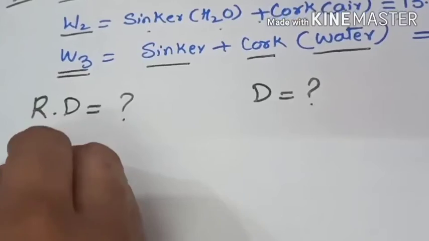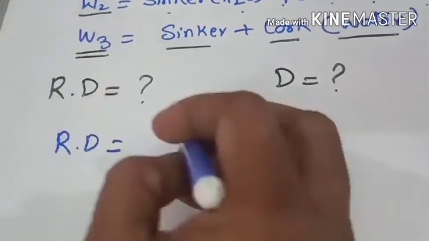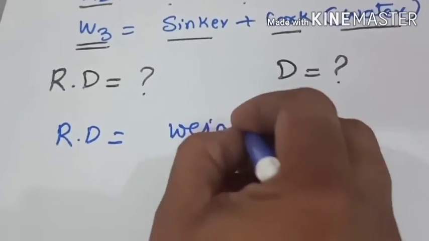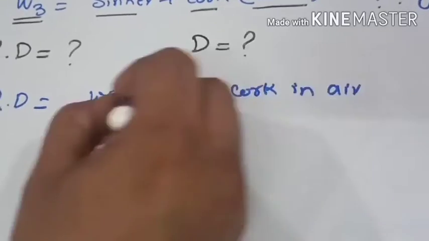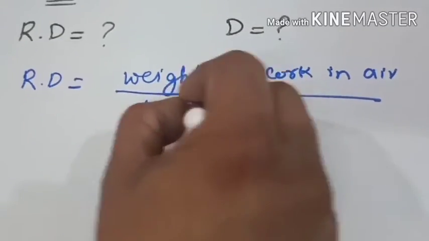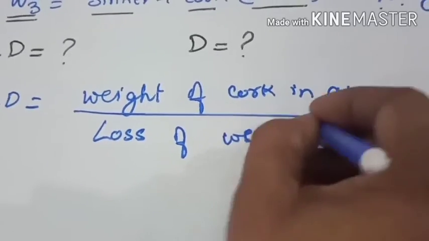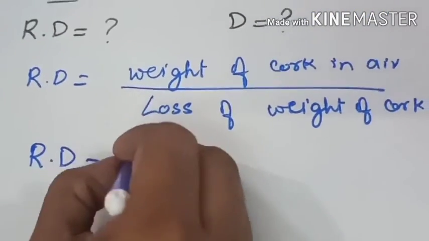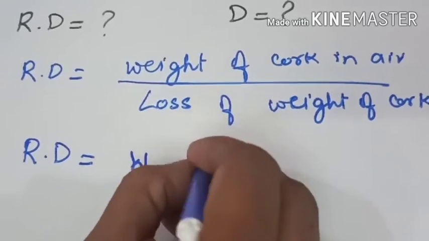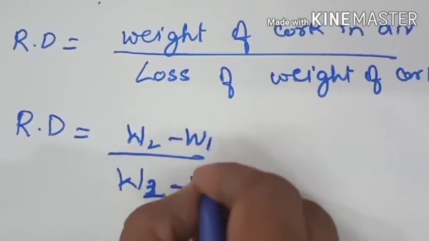So relative density formula is equal to the weight of the cork in air over loss of weight of the cork in water. So that will be equal to W2 minus W1 over W2 minus W3.